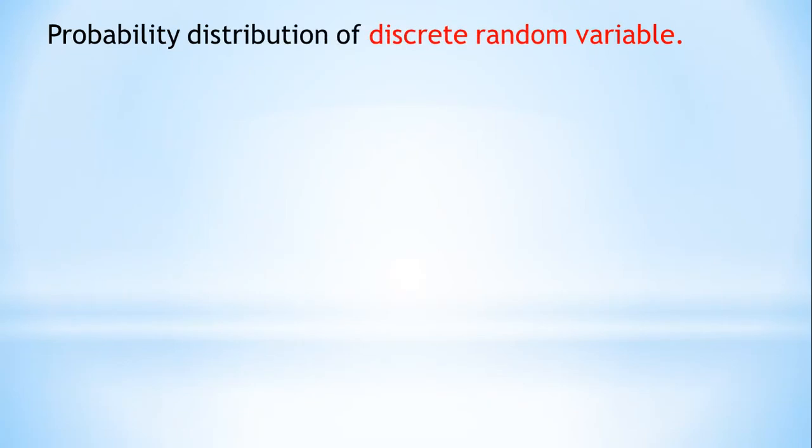Now on the basis of this we will define probability distribution of discrete random variable. So in this topic we have to define the probability distribution of discrete random variable. I will explain this by taking one example.